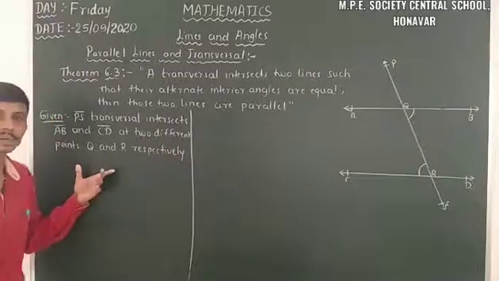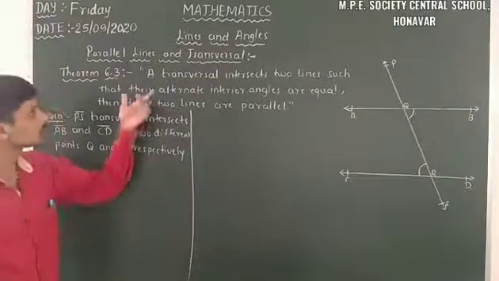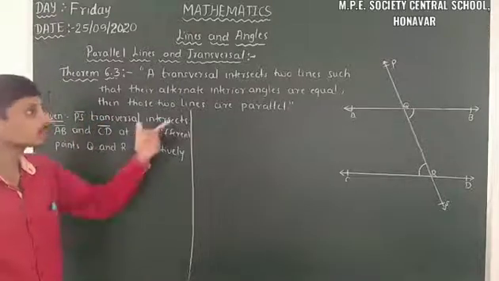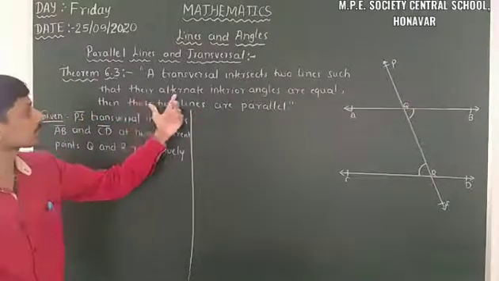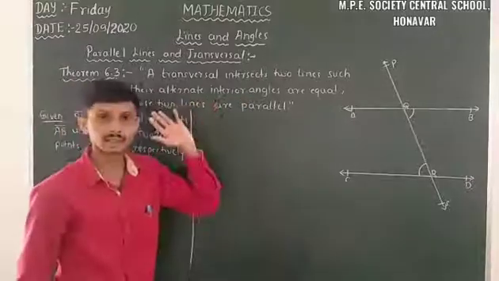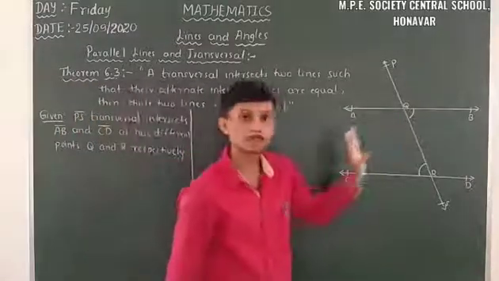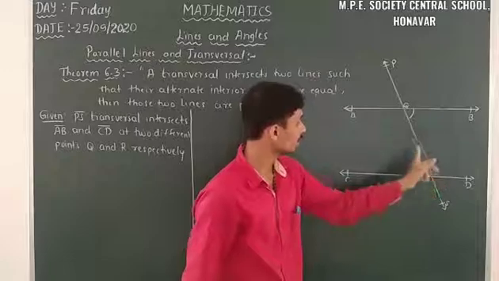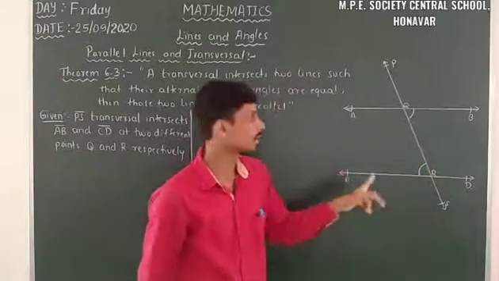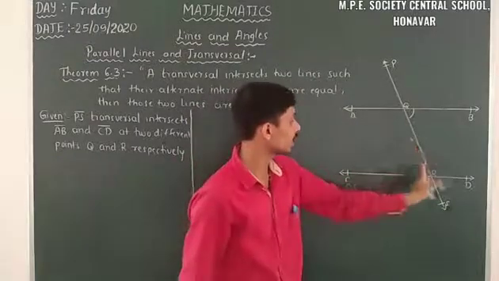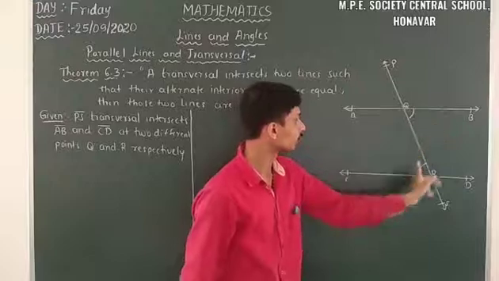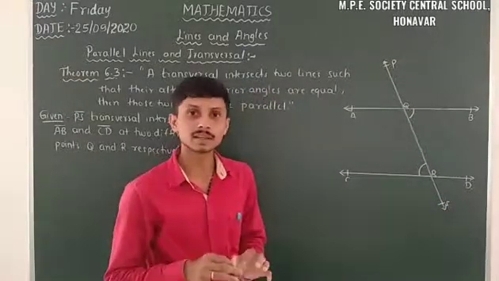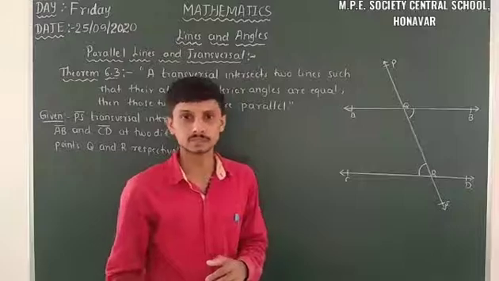A transversal intersects two lines, I have written that. Also, what is the given term? Their alternate interior angles are equal. There are two pairs of alternate interior angles: angle BQR and QRC is one pair, and the other is angle AQR and angle QRD. Both are pairs of alternate interior angles, you can take either.